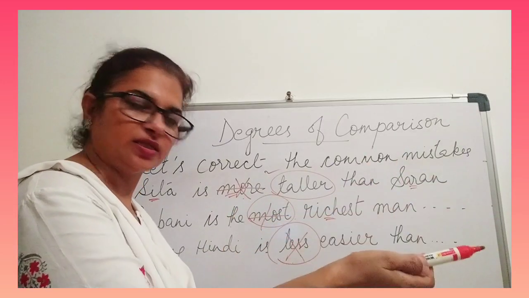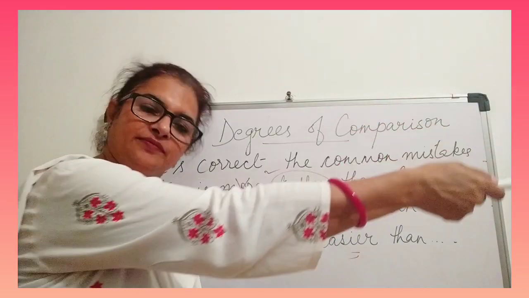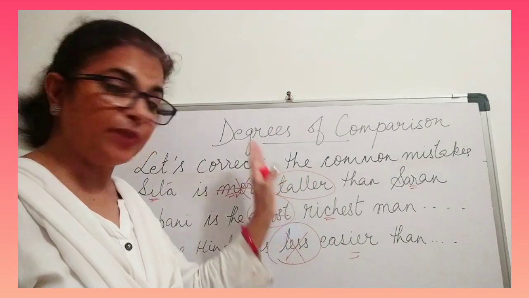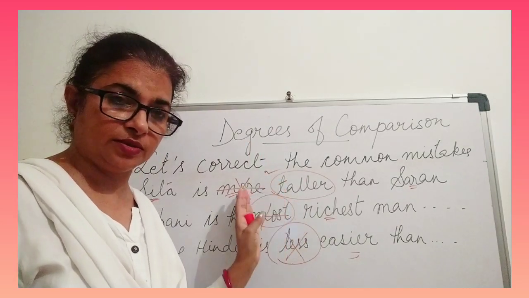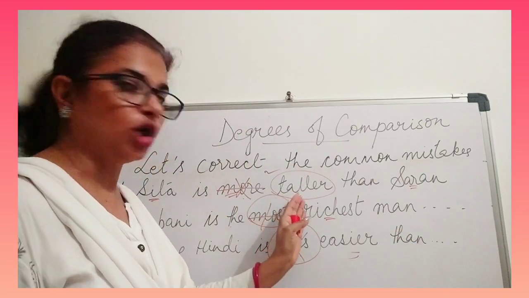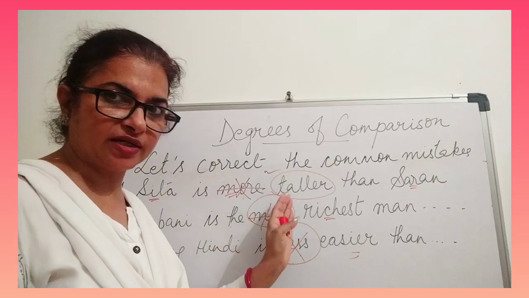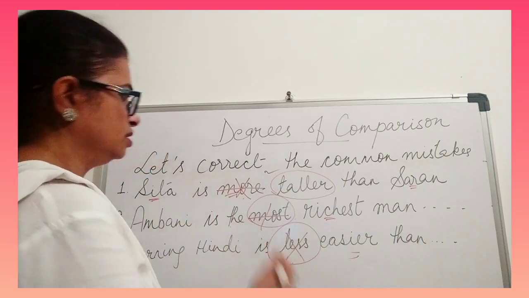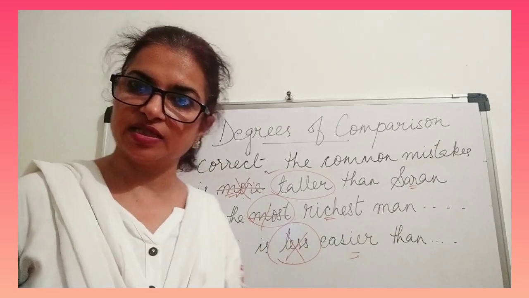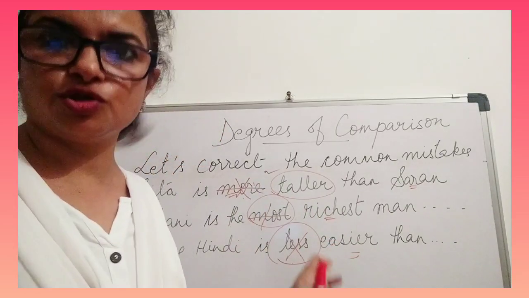With beautiful we can say Sita is more beautiful than, because the comparative degree of beautiful is formed by adding more and most. But with tall, taller, tallest, we don't add more and most to make the comparative and superlative degrees. So all these are wrong, and people usually make these common mistakes even while talking. They keep on using them. So this should be avoided.